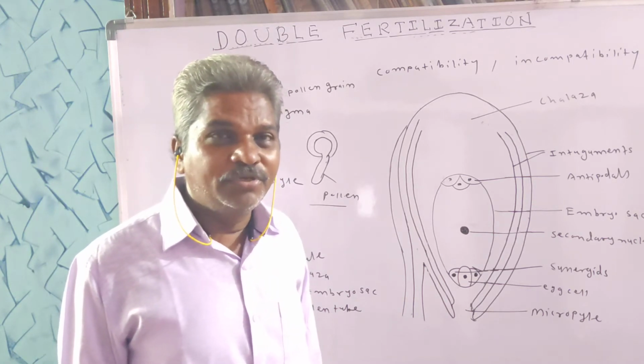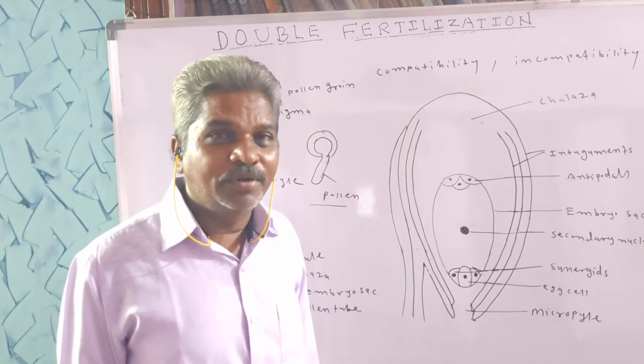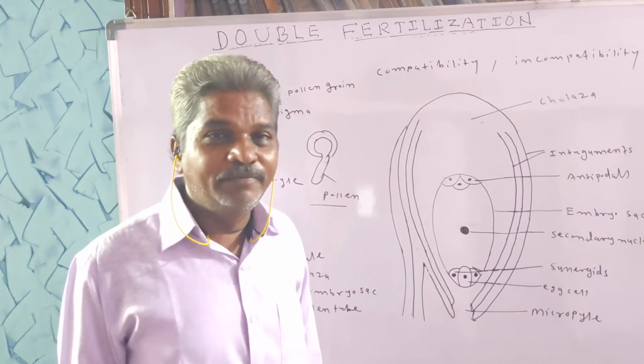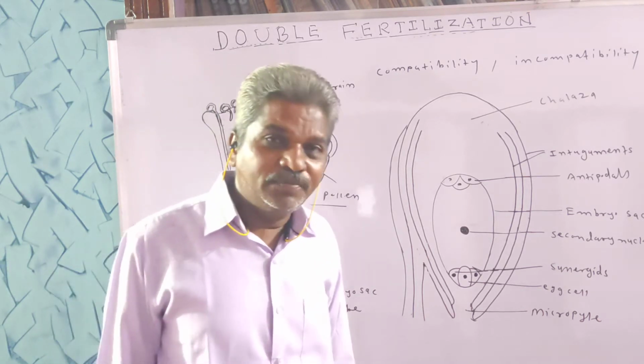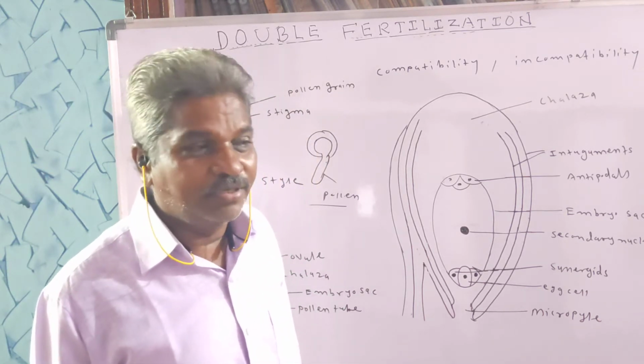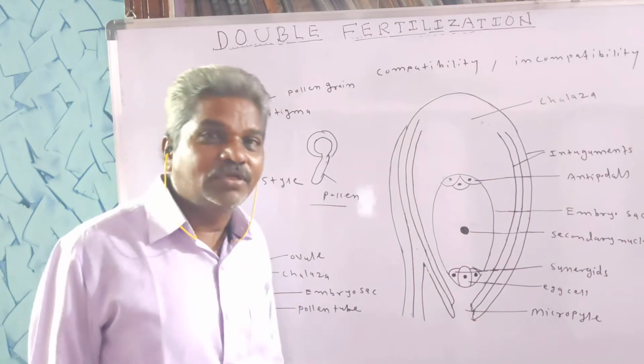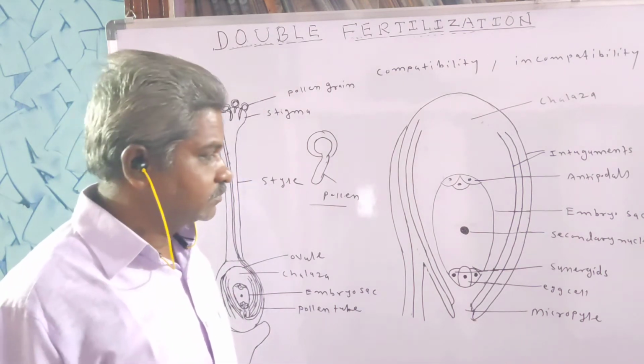The first fusion is also called first fertilization and the second fusion is also called second fertilization. The first fertilization is called syngamy and the second fertilization is called triple fusion.